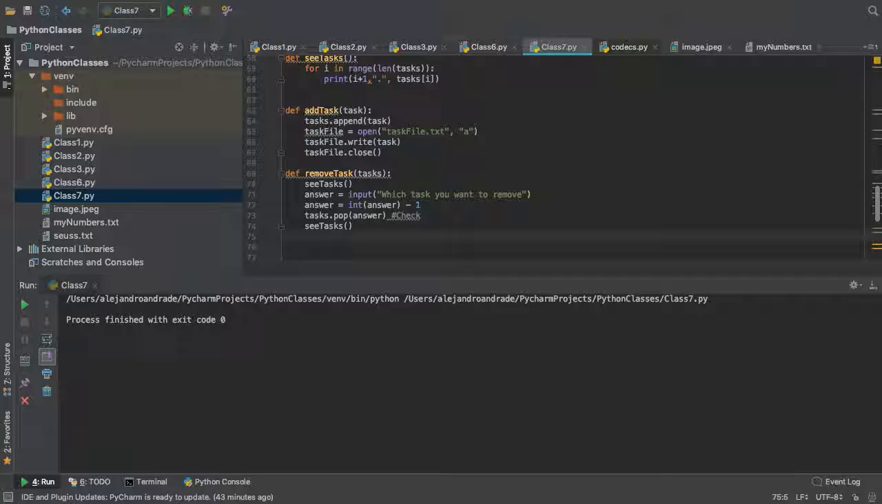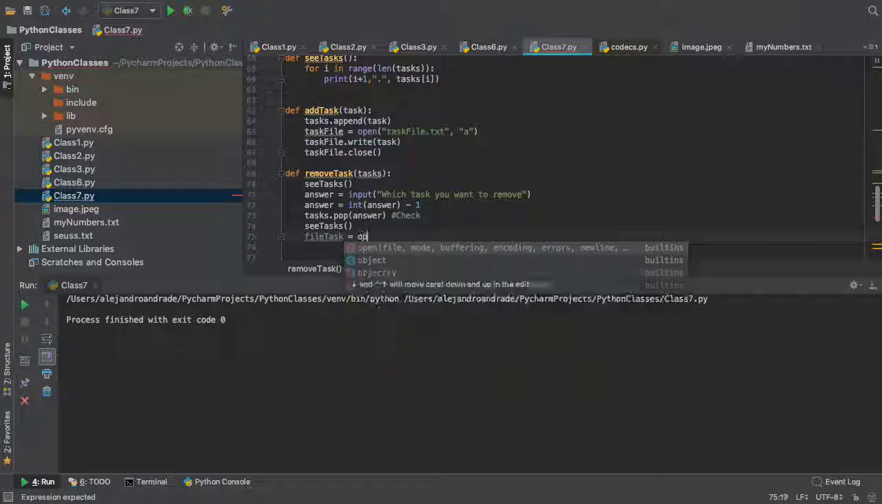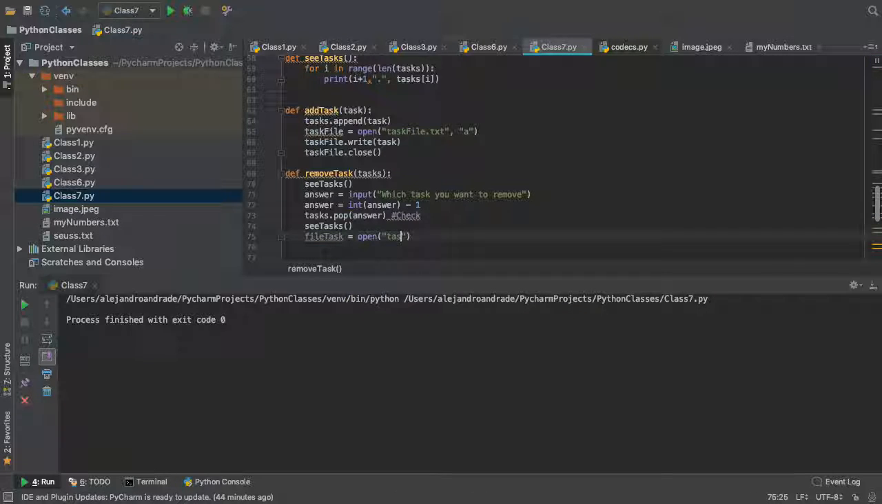So it depends. Let's say this is a super important program, we don't want to lose any task because it's the most precious thing we have. So yeah, in that case, every time we remove, we want to do this, and then we're also practicing with files, so let's do that. So we do file task, right? We're going to do open, and then task file.txt, and then we're going to do w, because I actually want to override this,